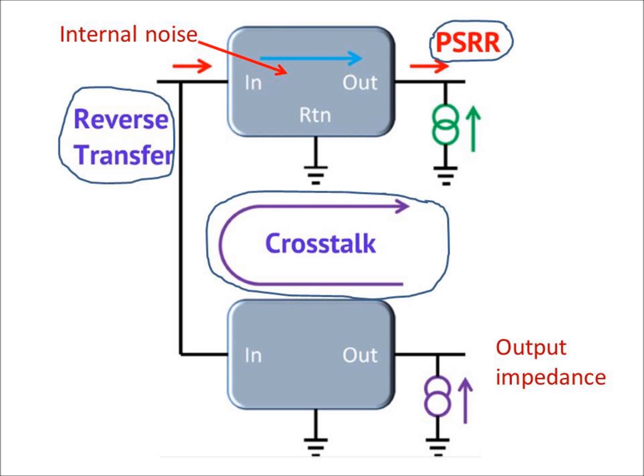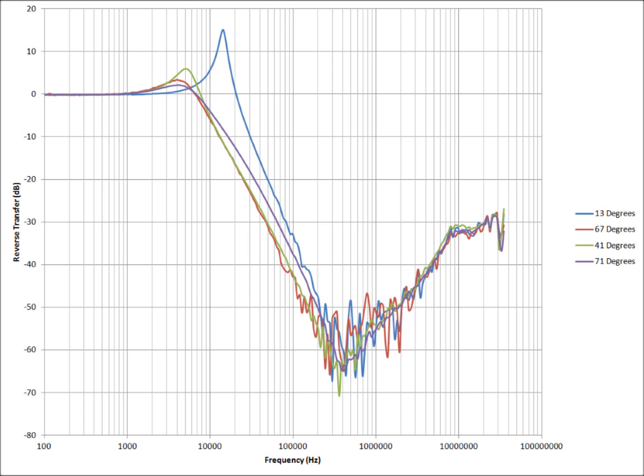One of the major conduits for the degradation due to these paths is poor control loop stability of the various regulators and other circuits. In this chart, we can see the impact of stability on the reverse transfer of a regulator control loop. Reverse transfer is the current appearing at the input of the regulator as a result of load current variation. In most linear regulators, this ratio is 1 at low frequency.